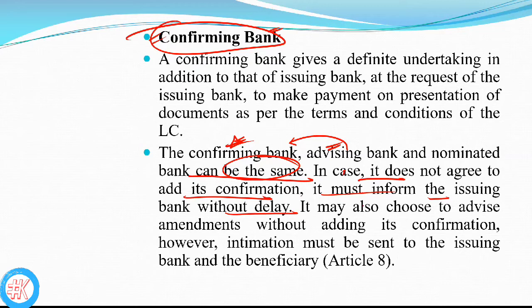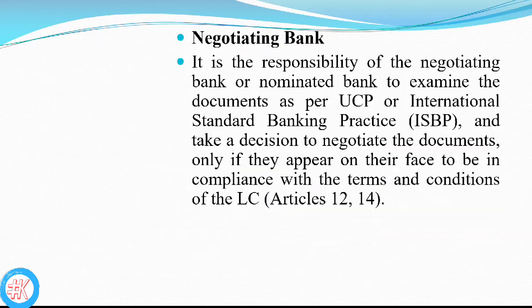As per the requirement of the beneficiary, it may also choose to advise amendments without adding its confirmation. However, intimation must be sent to the issuing bank and the beneficiary as per Article 8. So that is basically the confirming bank.